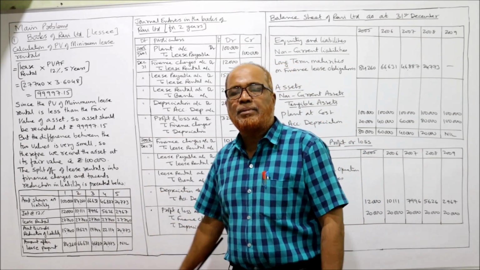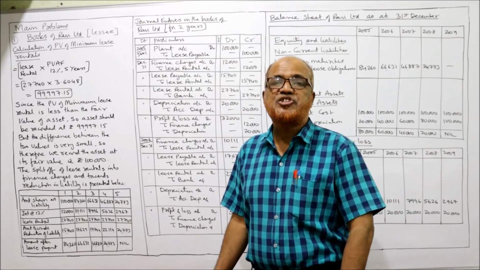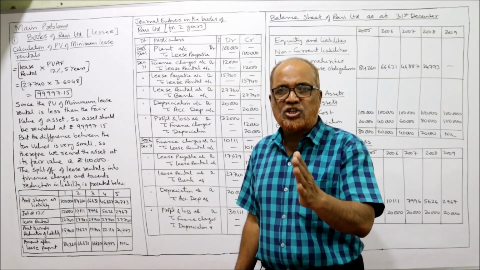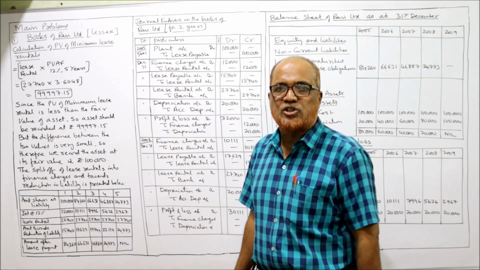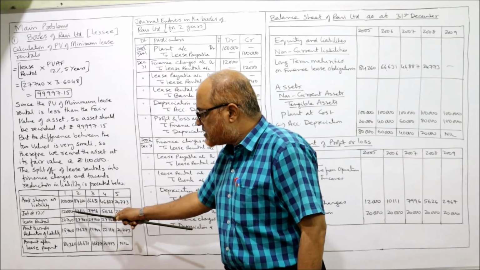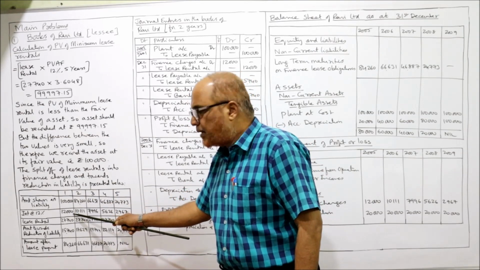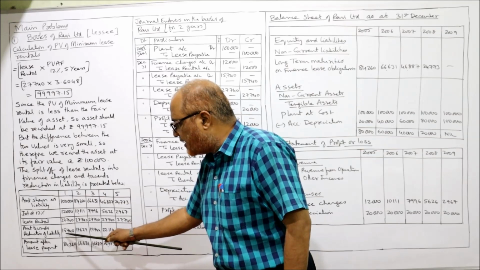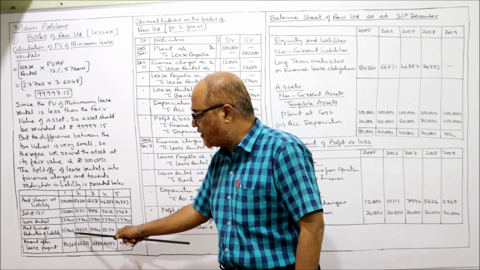So by making this table, we come to know how much interest is paid in each installment, in each rental, and how much is the principal repayment. In this table, the first year interest charges are 12,000 and principal repayment 15,740. These two things we require in our journal entries.